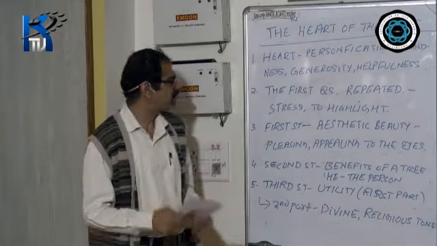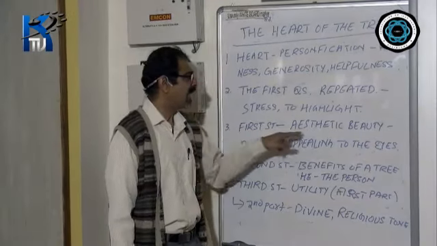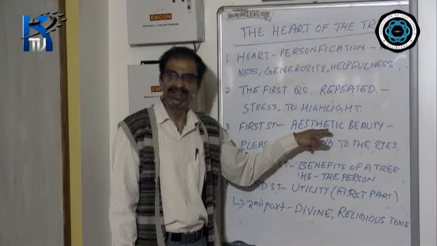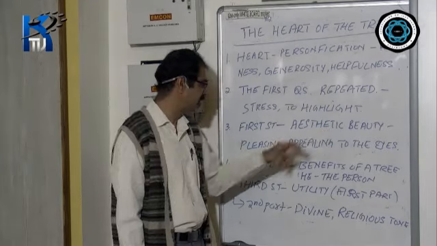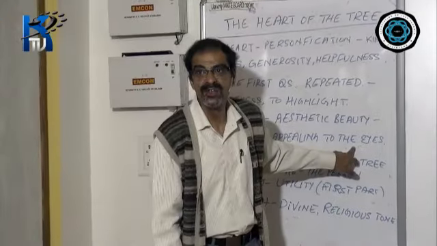So when you look at the first stanza, you will see that in the first stanza, the aesthetic beauty of a tree has been described. What is aesthetic beauty? Something that is very pleasing and appealing to the eyes.